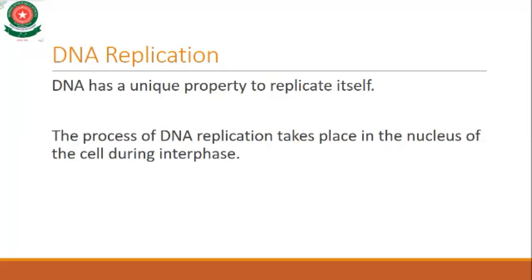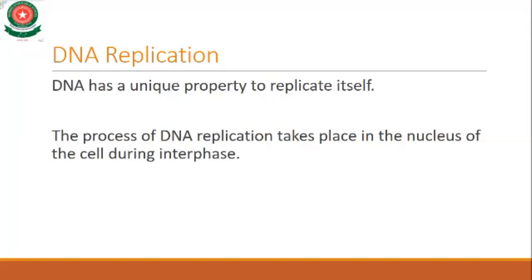The process of DNA copying takes place in the nucleus of a cell during interphase, in which copies of all the chromosomes are developed.